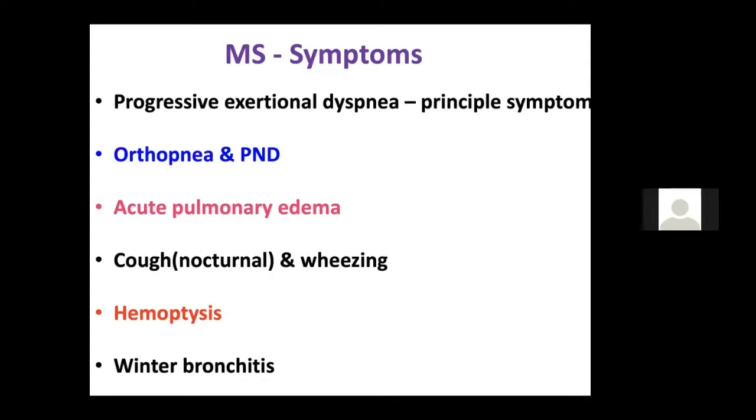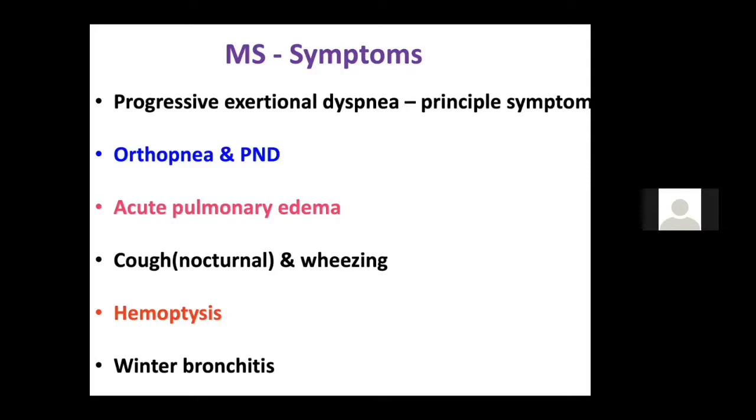It is not necessary that all patients who have dyspnea will have orthopnea and PND in MS. Few patients will give you a history of orthopnea and PND, others may not. I have already discussed the mechanism of orthopnea and PND in the previous classes, but you can just remember orthopnea is the dyspnea in lying down position which is relieved on sitting position, whereas PND you get after 2 to 3 hours after going to sleep.